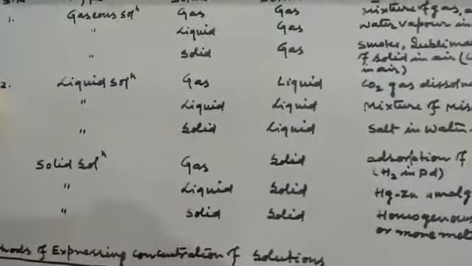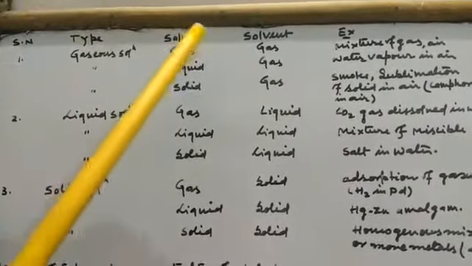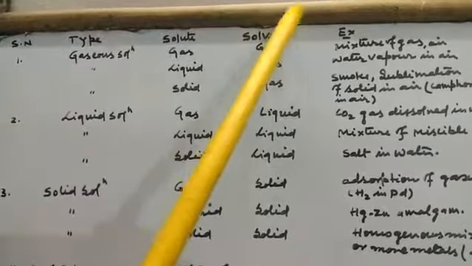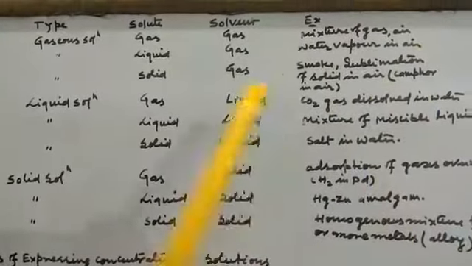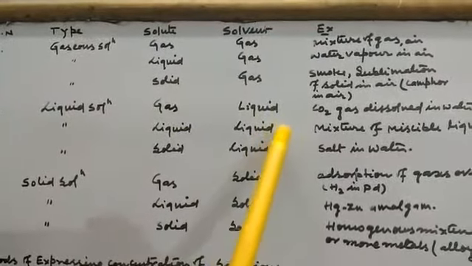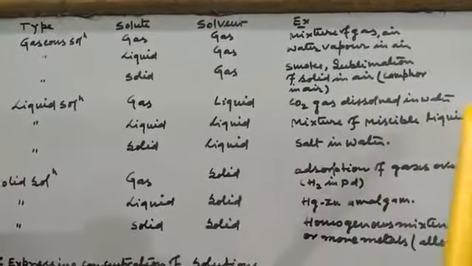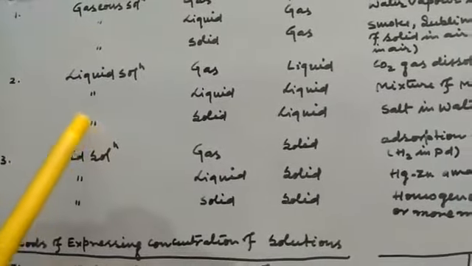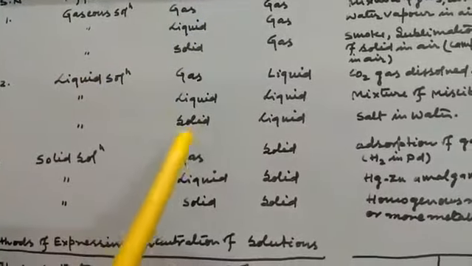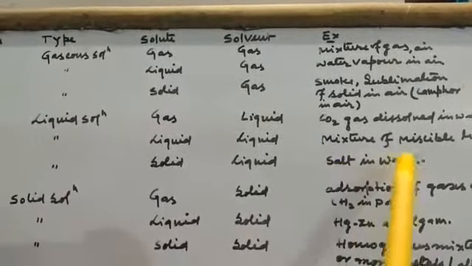Now the second type is liquid solution. When solute is in gaseous state, solvent is in liquid state. Example, CO2 gas dissolved in water. Third type in liquid solution: the solute is in liquid state and solvent is also in liquid state. The example is a mixture of miscible liquids. The next type in liquid solution: solute is in solid state and solvent is in liquid state. Example is salt in water.